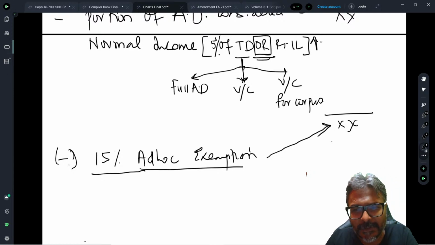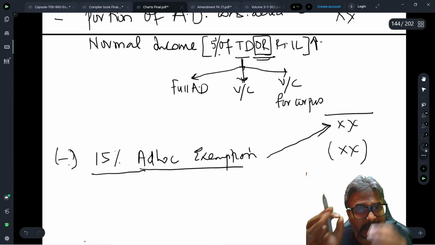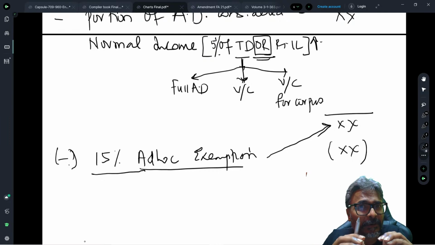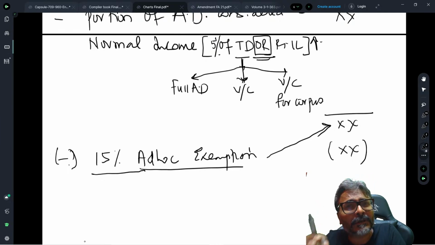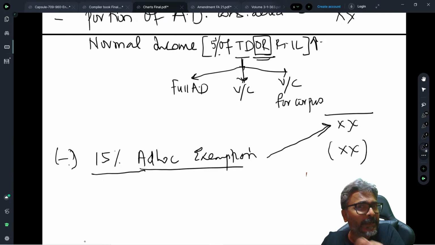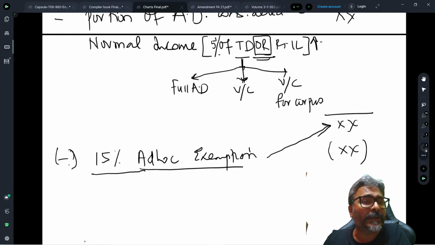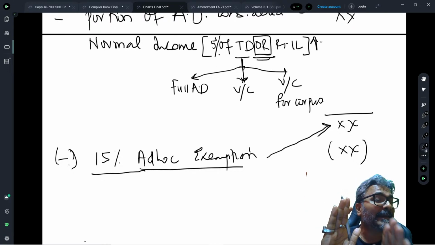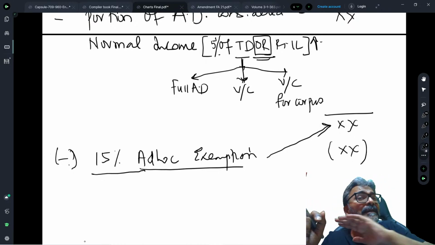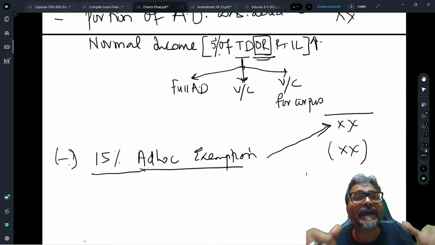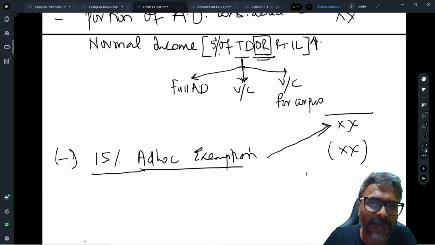Fine, students. So I hope every one of you understands: if there is a specific reference in the question of your examination that the assessee has not invested in the year in the mode specified under section 11.5, indirectly they are giving you the hint that please don't take that 15% ad hoc exemption, since the question specifically says that the assessee has not invested anything in the 11.5 investment.